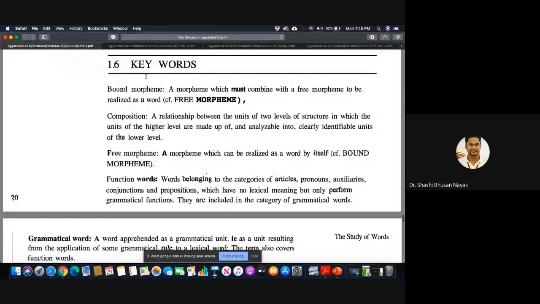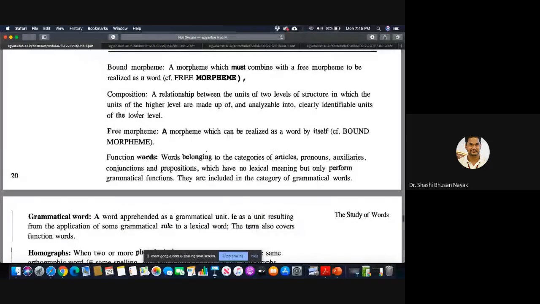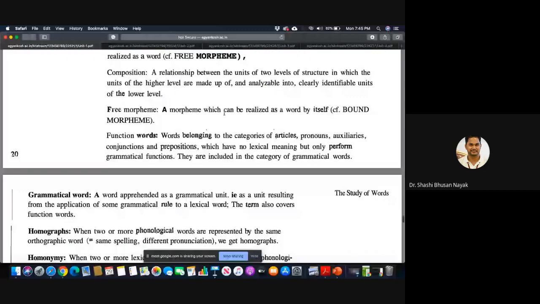Look at these keywords. Bound morpheme: a morpheme which must combine with a free morpheme to be realized as a word. What is composition? A relationship between the units of two levels of structure in which the units of the higher level are made up of the lower. What is a free morpheme? A morpheme which can be realized as a word by itself. What are function words?